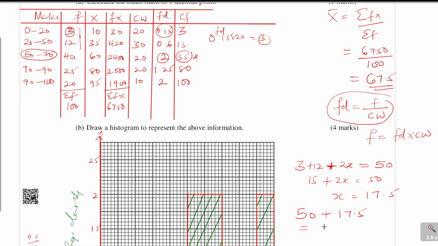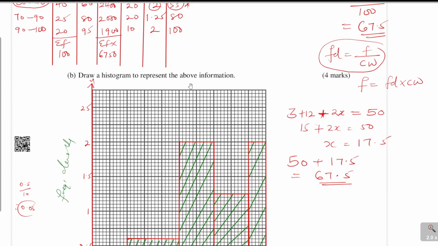So this will give 67.5 as the median. So from 50 plus 17.5, because that is what you get as x, we get the median as 67.5.